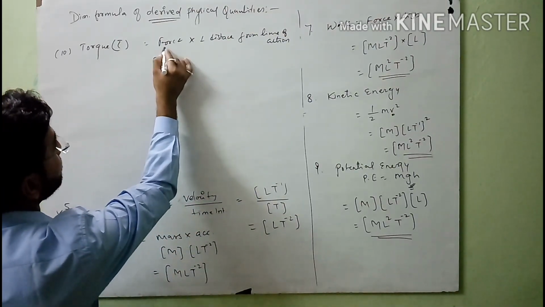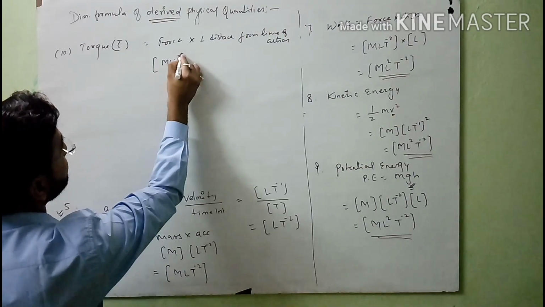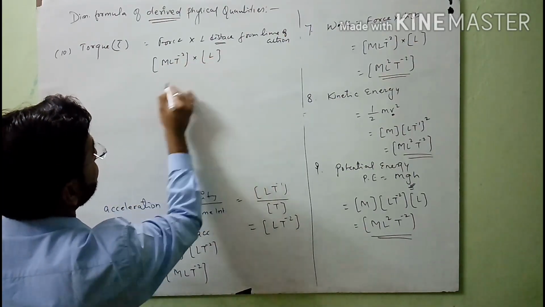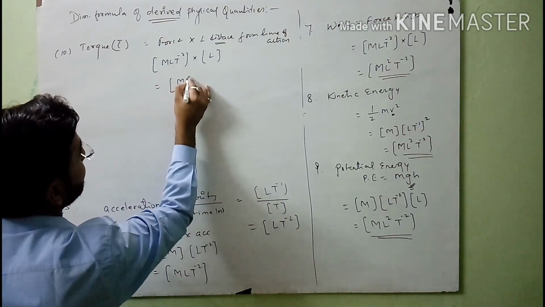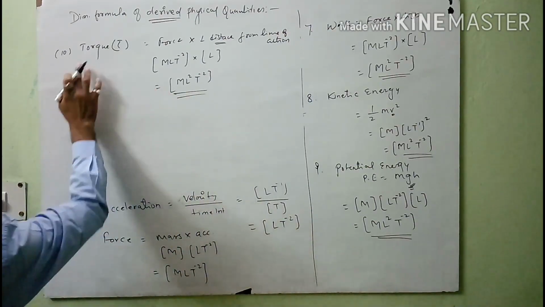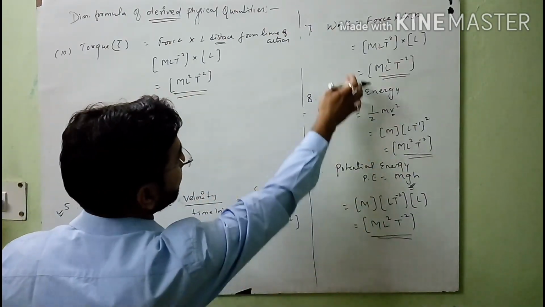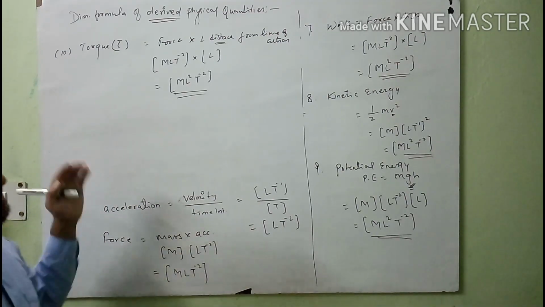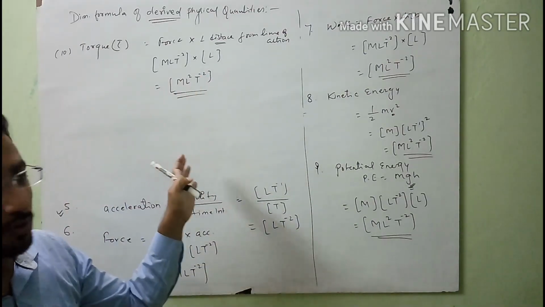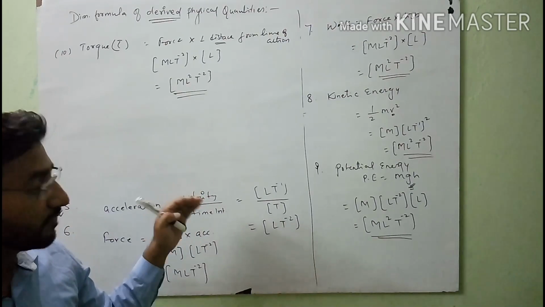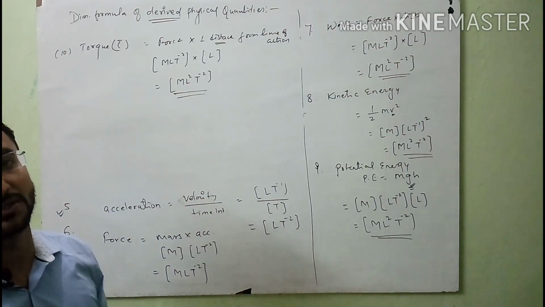You know the dimension formula for force is MLT minus 2 into the dimension formula for length, which is L. So finally you will get ML square T minus 2, and you will see that the dimension formula of torque is also equal to energy and also equal to work. These types of small points you will get when you calculate the dimension formula of derived physical quantities carefully with 100% of your efforts.